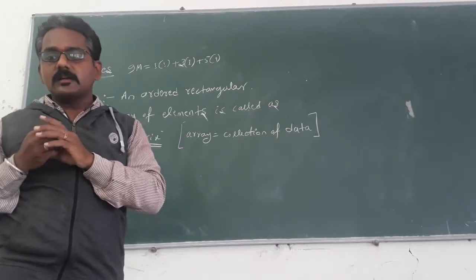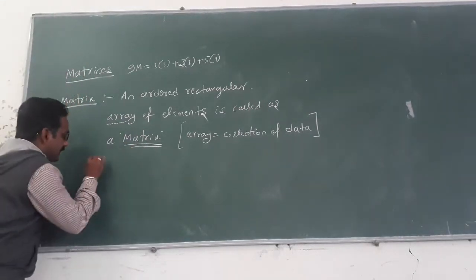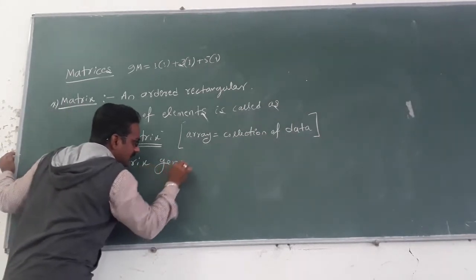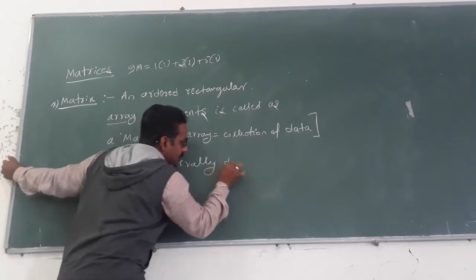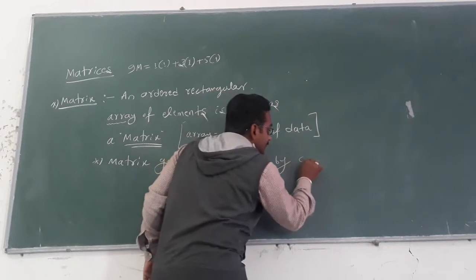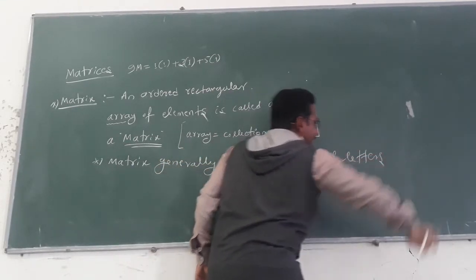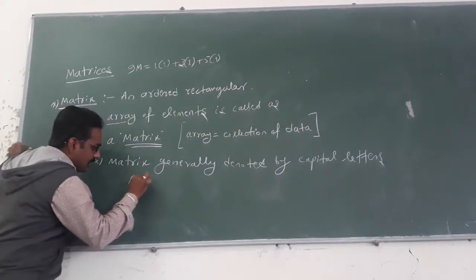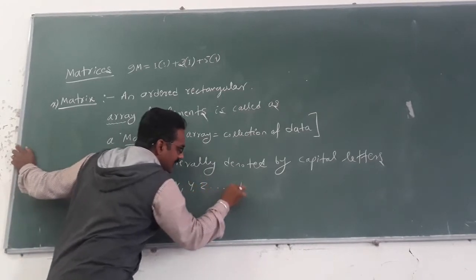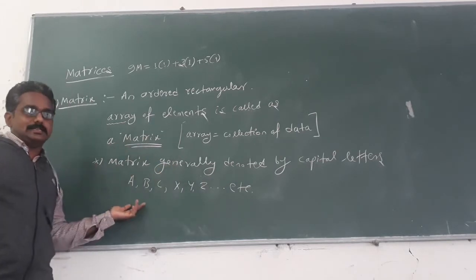Next, matrix is generally denoted by capital letters, alphabetic letters, either A, B, C, X, Y, Z, whatever alphabetic letters, those should be in capital letters.